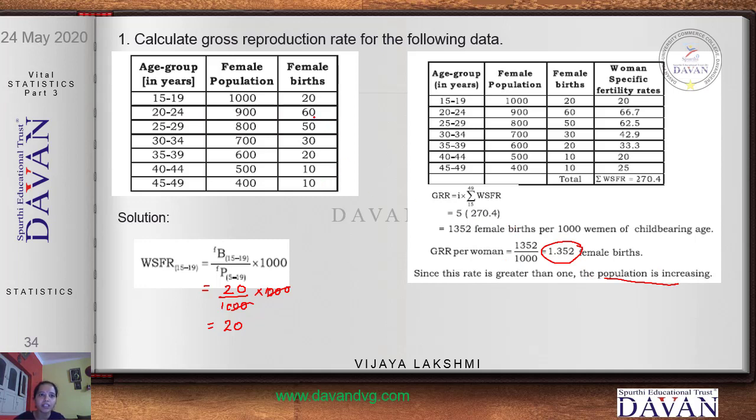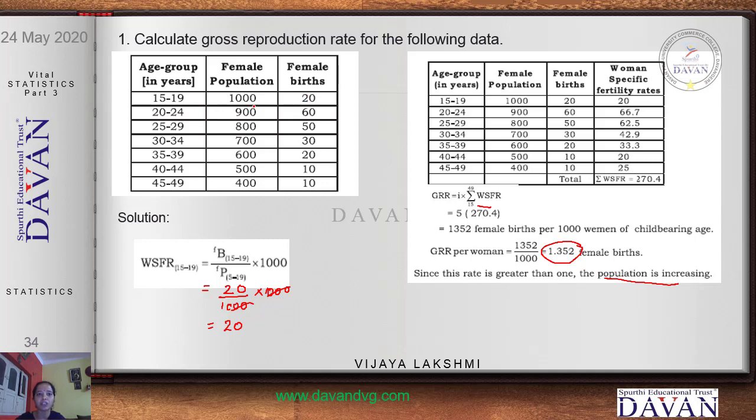Please do concentrate. Now we are supposed to find the GRR for the given question. Here the age group is given, female population is given, and the female birth is given. For the GRR formula, we require the summation of WSFR. What is WSFR? Women specific fertility rate. What is the formula for that? It is the total female birth divided by the female population into 1000. So write this formula for only one age group, the first one, 15 to 19.